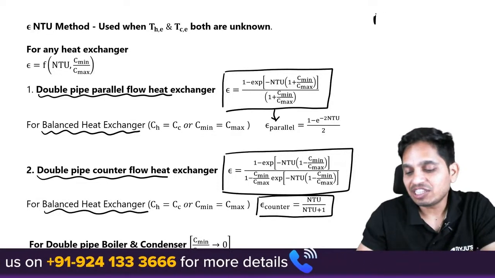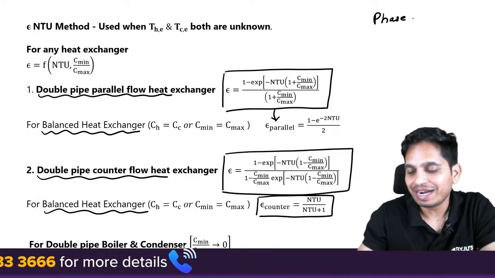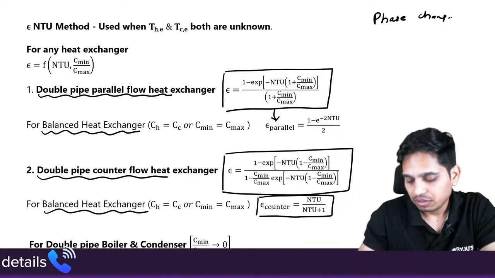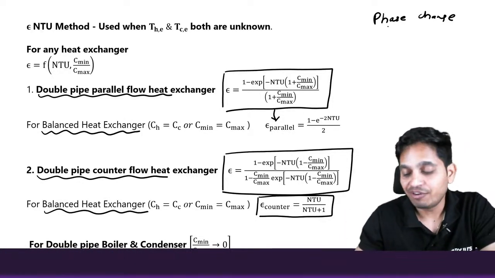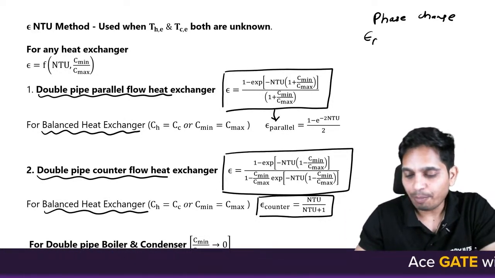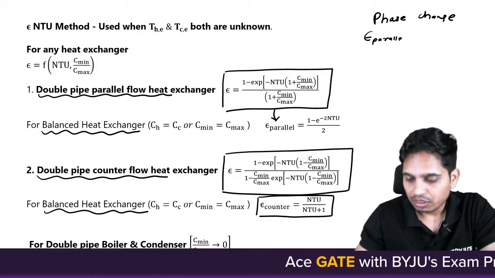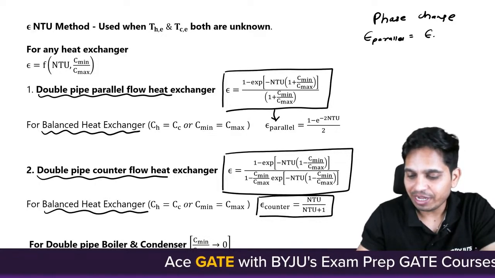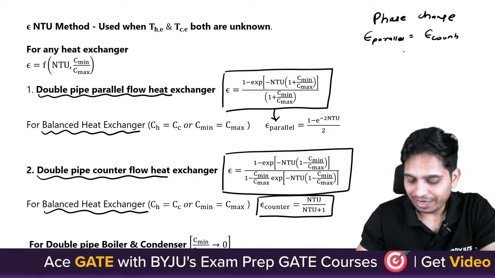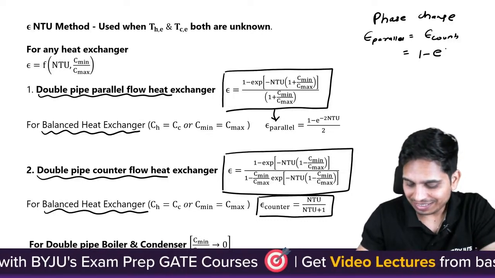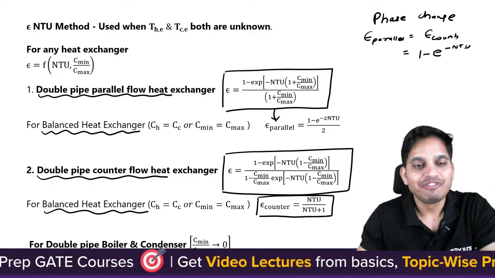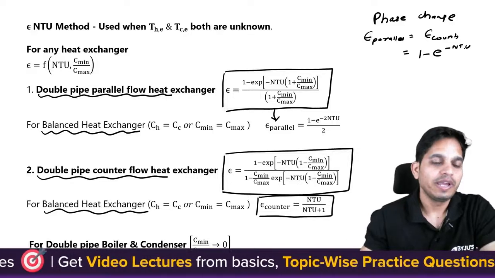Now whenever phase change is happening, that is for boilers and condensers, you don't have to worry about effectiveness formulas. Effectiveness of parallel flow is the same as effectiveness of counter flow, and it is given by 1 minus e to the power minus NTU. Okay, chalo.